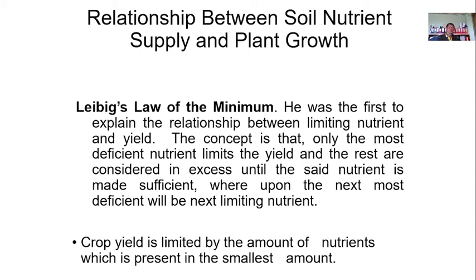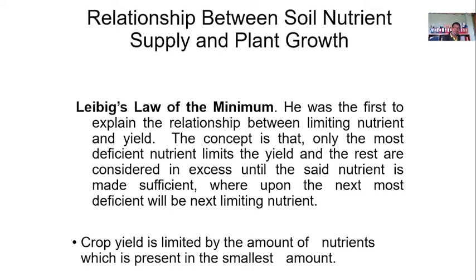Relationship between the soil nutrient supply and then the plant growth. There is what you call law of the minimum by Liebig. Okay? Ibig sabihin nito, only the most deficient nutrient limits the yield and the rest are considered in excess. Ibig sabihin nito, kung may element which is deficient in the soil, siyempre maapektuhan yung development ng tanim.